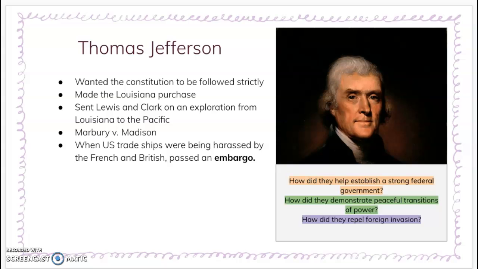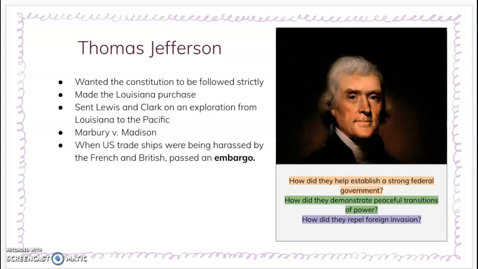One example of this was his approval of the Louisiana Purchase, and another is Lewis and Clark's expedition. Nowhere in the Constitution does it explicitly state that the presidents are allowed to authorize purchasing land from other countries, yet that's exactly what happened when Jefferson approved the purchase of the Louisiana Territory for $15 million. Similarly, the Constitution doesn't specifically grant the president power to deploy expeditionary groups, but Jefferson used the office to do so anyway. Both of these actions demonstrate that the federal government and its power is strengthening, and it's growing to take on new roles.